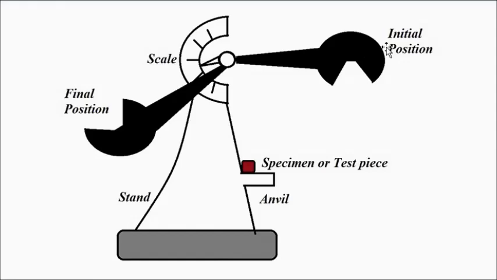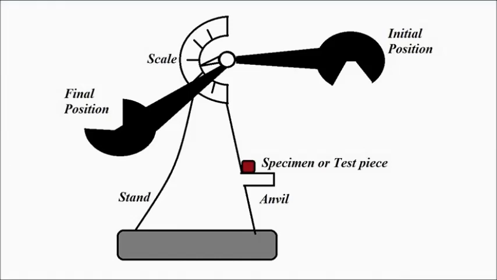So this is the initial position, this is the final position after striking. The potential energy values at both the initial position and the final position, which depend on the height from the ground level, are determined, and by calculating the difference between the two, the toughness value is determined.